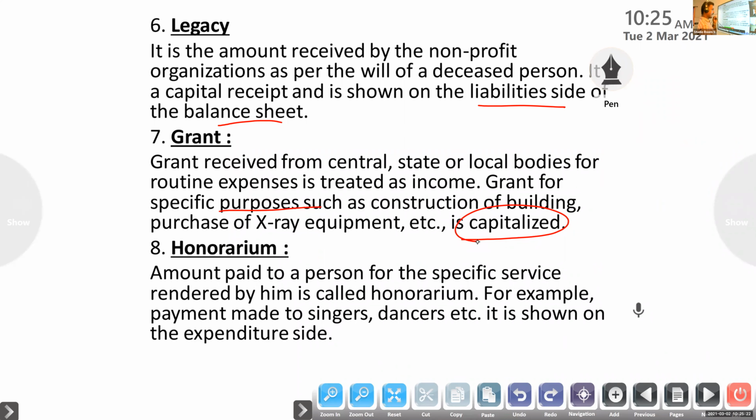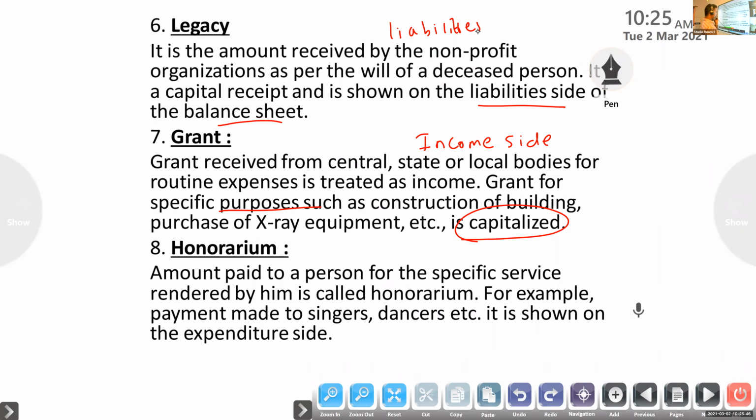Otherwise, a plain grant comes on the income side. Grant received from central, state or local bodies for meeting routine expenses is called a grant.